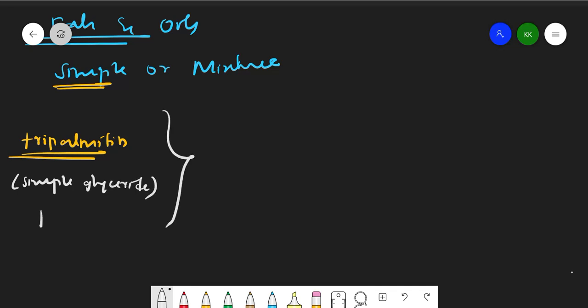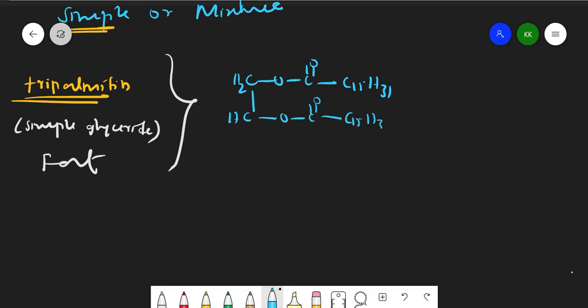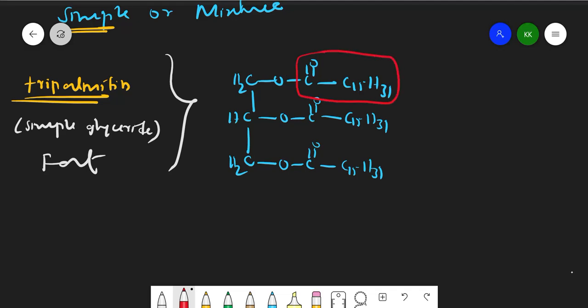Why is this fat simple? The reason is, see here, if I give you the structure, you will understand. It will have CH2O, CO, C15, H31. Similarly, one more CH, O, CO, C15, H31. Again CH2, O, CO, C15, H31. If you see, everywhere I have used the same kind of fatty acid, right?